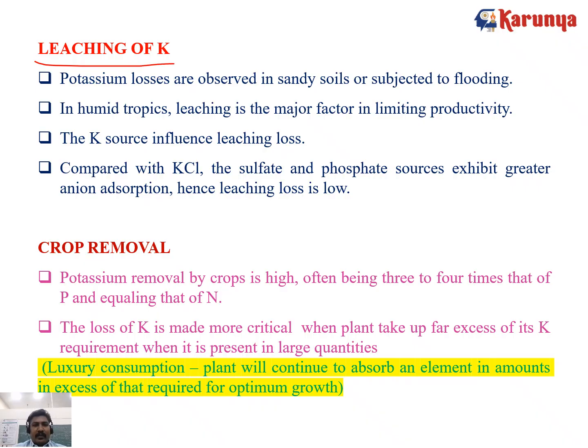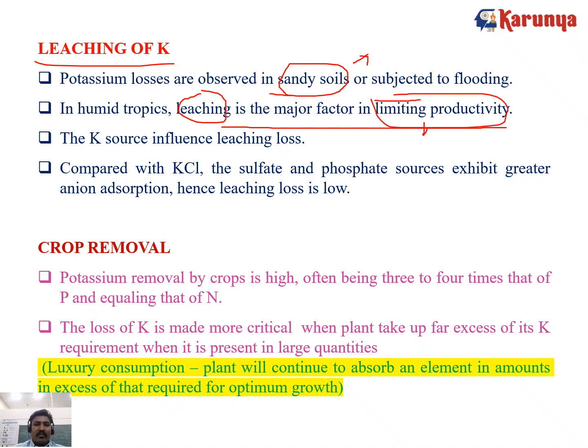The leaching losses of potassium are largely observed in sandy soil because sandy soil has less nutrient holding capacity, so leaching happens. But in clay soil, the leaching is very minimal. In humid tropics, leaching is the major factor limiting productivity, meaning in the high rainfall zone, leaching is the biggest problem, which limits productivity because of the losses of potassium.